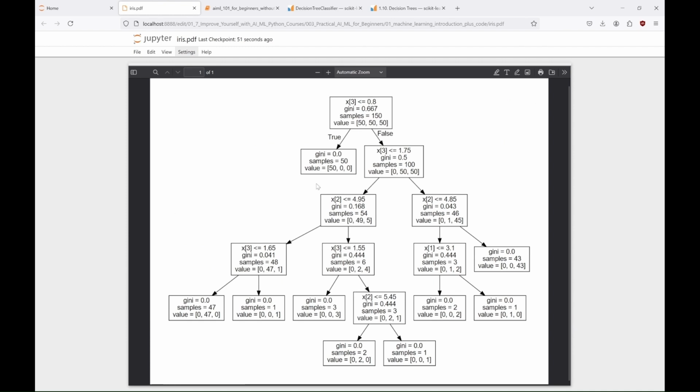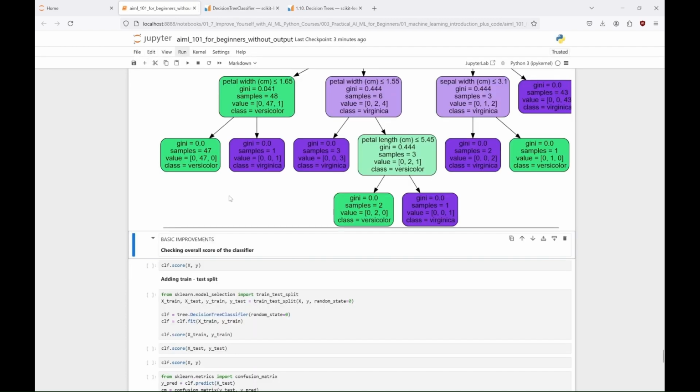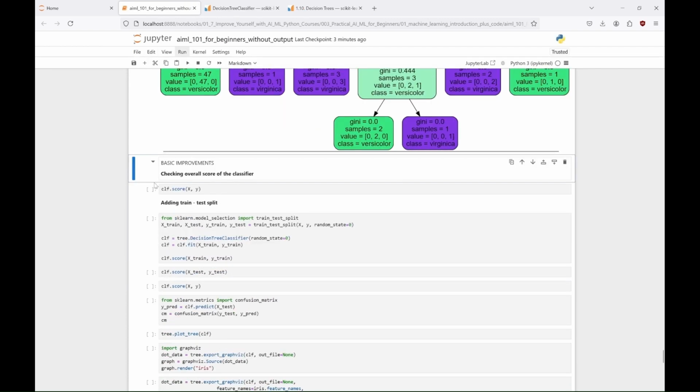And that's why we need to do something to deal with this problem. But before we do it, let's just close the PDF file with the tree. First, let's check how well the model actually performs. You may even try guessing the accuracy of this model based on the tree you just saw. Meanwhile, we'll use here something called score from Scikit-learn library.